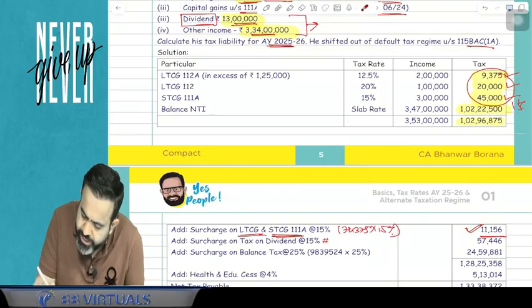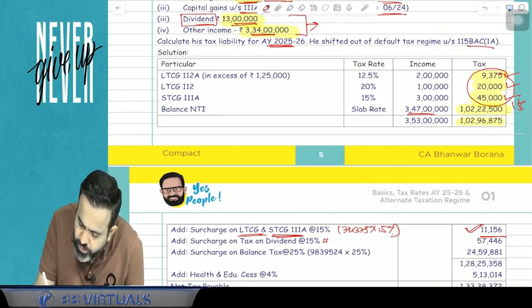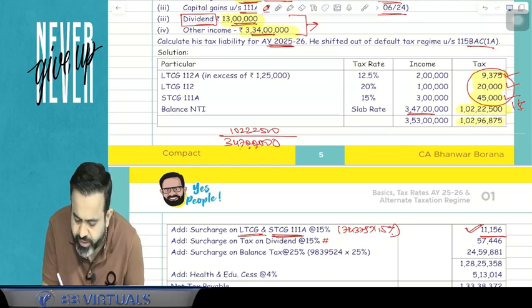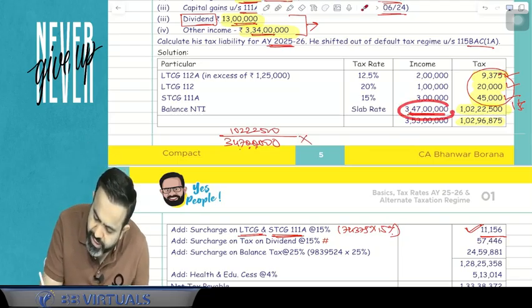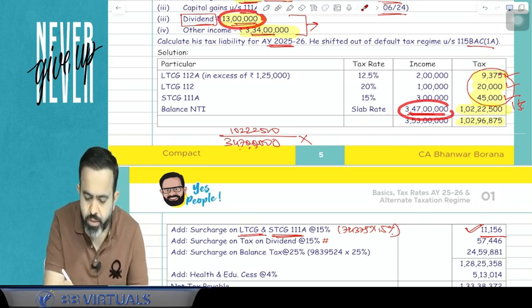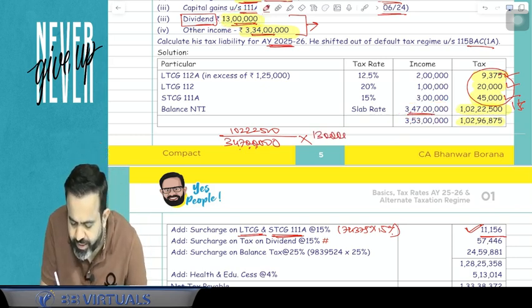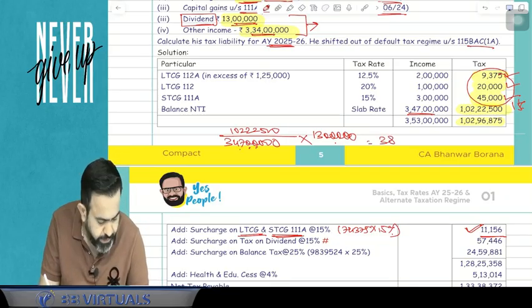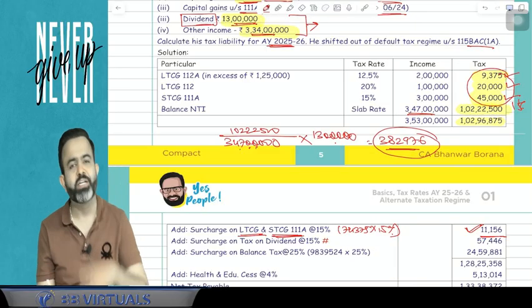Your tax on the 3.47 crore rupees of income is 1,02,22,500, and in this 3.47 crore, your dividend is 13 lakh. So what should be the proportionate tax on the 13 lakh? 1,02,22,500 divided by 347 multiplied by 13 lakh comes to 3,82,976. This is the tax on the dividend.